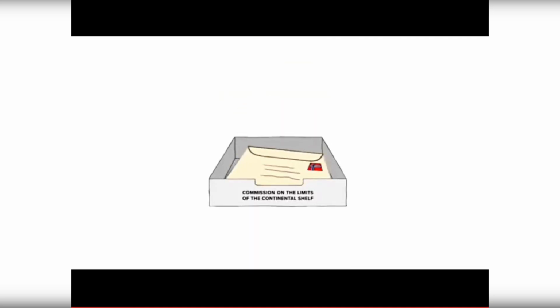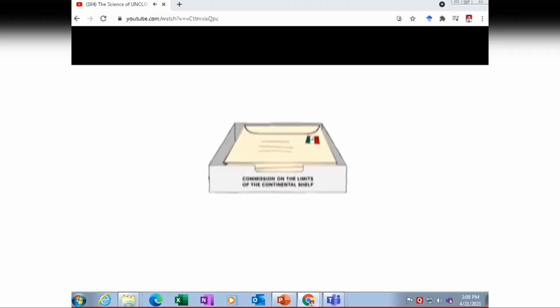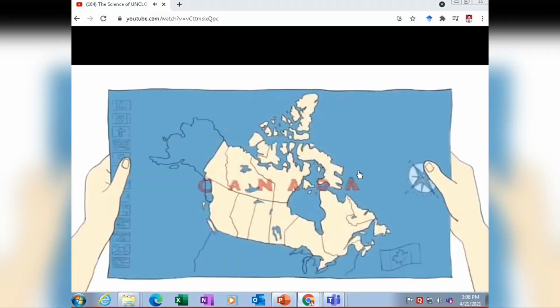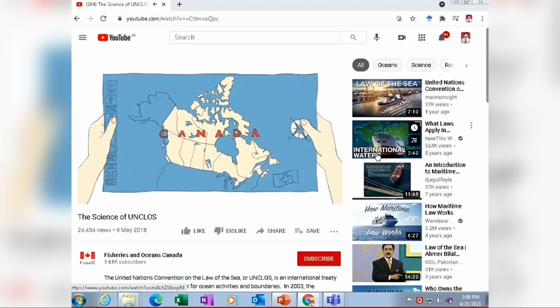Due to the number of countries that have made submissions, it will take several years before the experts at the Commission on the Limits of the Continental Shelf are able to examine Canada's submissions. At the end of this process, the map of Canada could look very different than it does today.